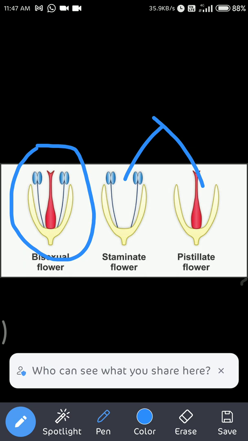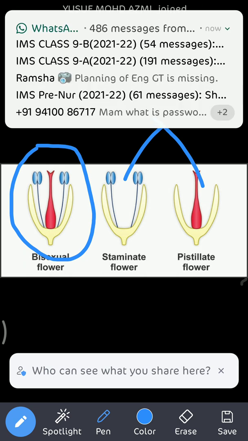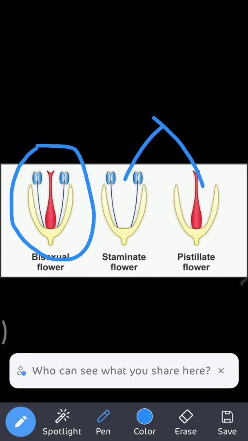And if the female reproductive part is there only in the flower, then it is known as pistillate, because the female reproductive part is also known as pistil. So if pistil is there only, it is pistillate. And if only stamens are there, it is staminate.